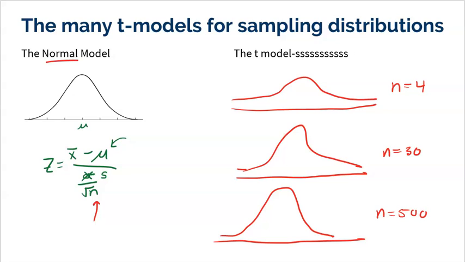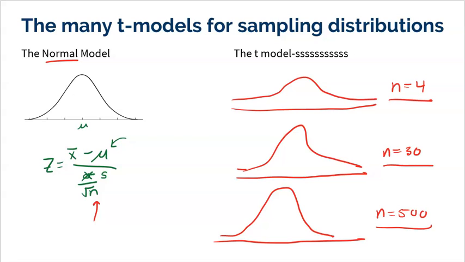But when you're talking about a T model, oh boy, there's a T model for a sample size of 4, sample size of 30, sample size of 500, sample size of 41, sample size of 32. There's a different T model for every sample size. So, if it was up to me, I would have named each model after its sample size, but he didn't. I don't know why.